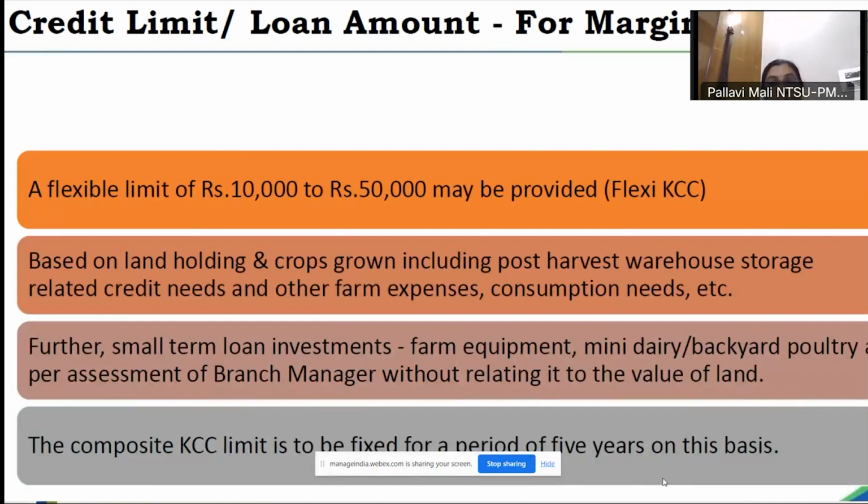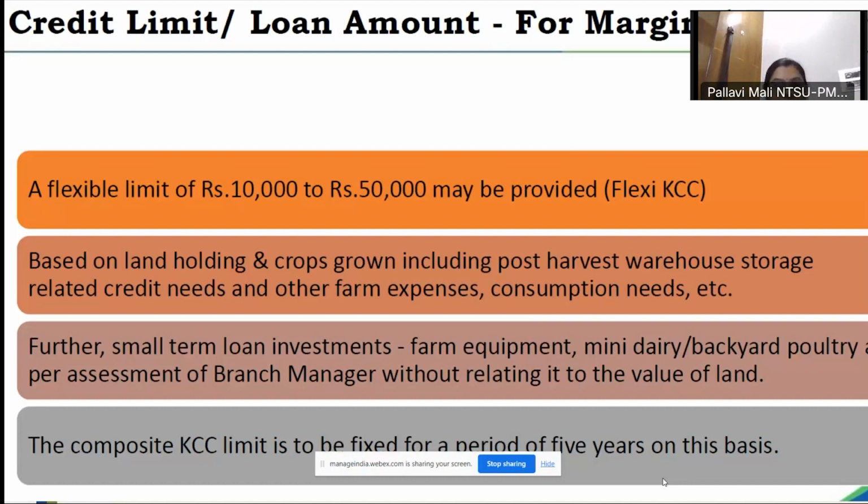Marginal farmers have no land holding or very minuscule land holding, even less than 1 hectare, so the government has decided to give a flexi limit ranging from 10,000 to 50,000. This is called flexi KCC, and it is at the discretion of the bank manager. Even marginal farmers with minimal land holding can apply and get a loan based upon the crop they are cultivating, the cost of cultivation, and the other components we have seen: post-harvest warehouse storage related credit needs, other farm expenses and consumption needs. They have also been added to this flexi KCC component.